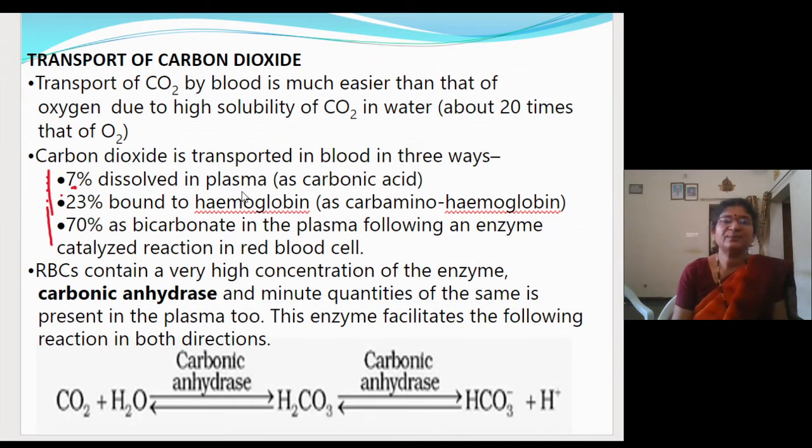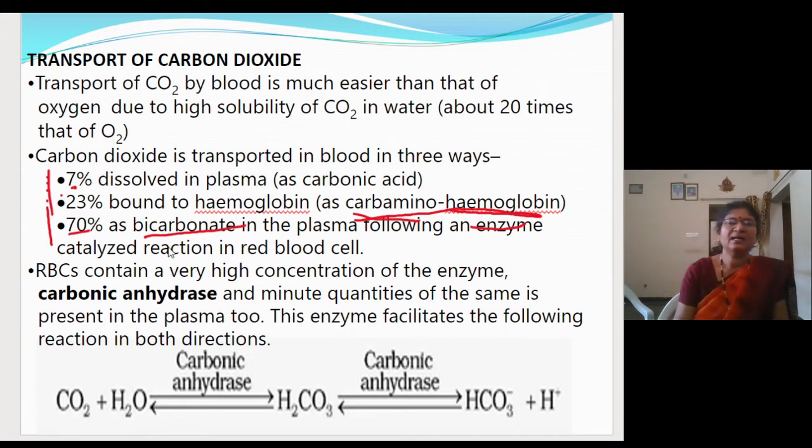So 23%, in some book it is given 25, that also will do, will get transported as carb amino hemoglobin. And the rest 70% will get transported in the form of bicarbonate ions. So this will occur in the RBC, that we will read in detail.